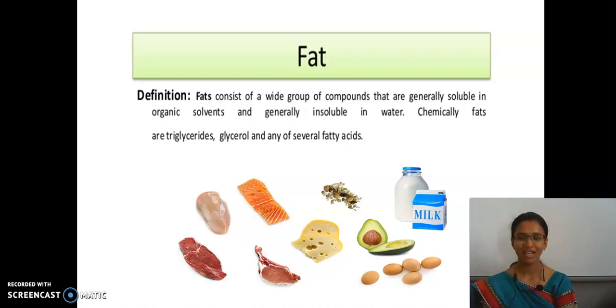Clear? And then lastly we have seen about fat. Fat is generally soluble in organic compounds, and the sources of fat are milk, flesh, egg, etc. Up to this, I hope you are clear. If you have any doubt, don't hesitate to ask. The remaining we will continue in the next slot. Thank you.